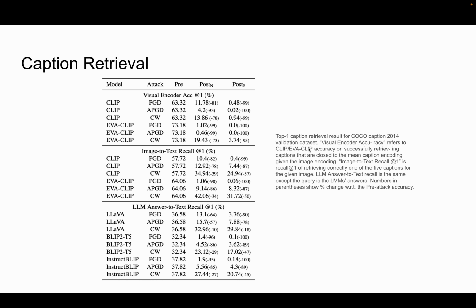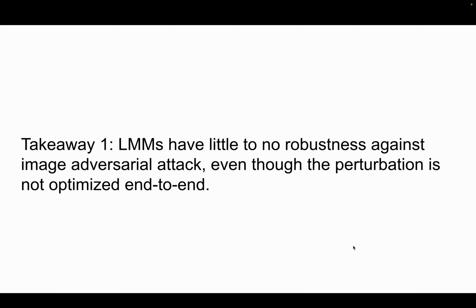And similar for caption retrieval, we can see that the first two sections are the accuracy drop on their corresponding vision encoders, and the third section is the LMM's accuracy drop for caption retrieval. So we can see that the drops for LMMs are similar to the drops for their corresponding vision encoders. So in these two tasks, we can conclude that LMMs have little to no robustness against image adversarial attack, even though this adversarial perturbation is not optimized end-to-end.